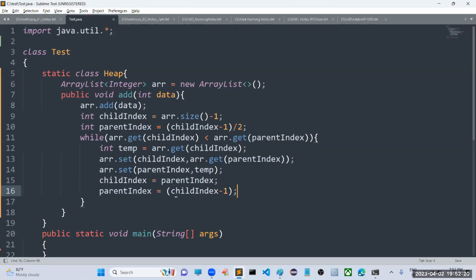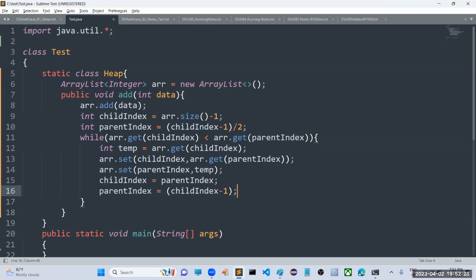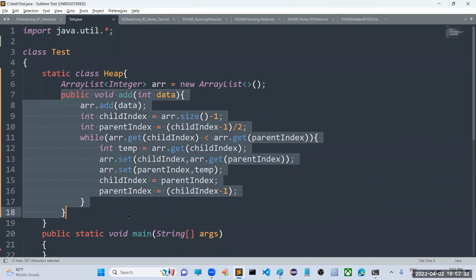How to get the parent index? Child index minus 1: 2 minus 1 is 1, and 1 by 2 means 0. Now this process will be applied for these two. Same thing, a while loop. If it is less than, it will repeat; otherwise, no need to repeat. This is nothing but a simple method to insert data into the heap.